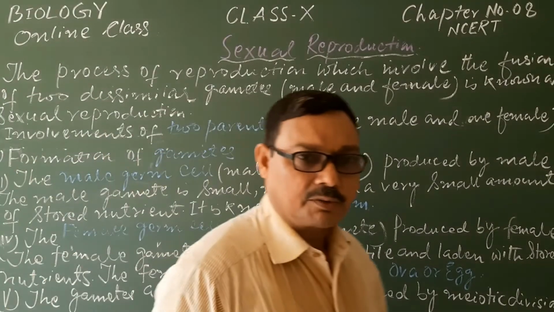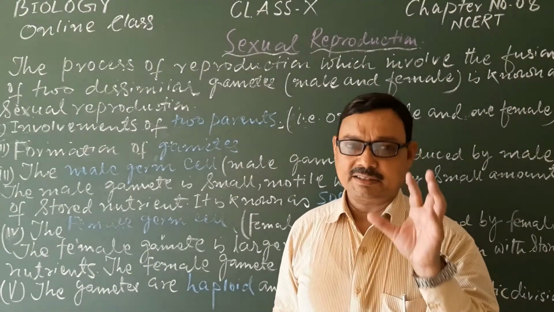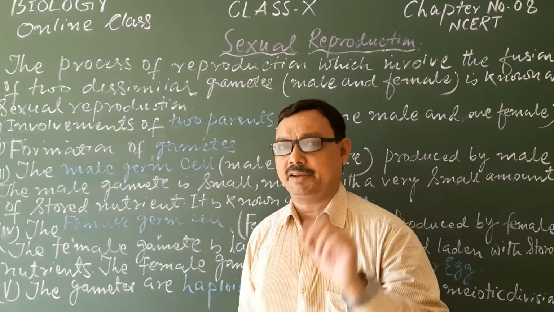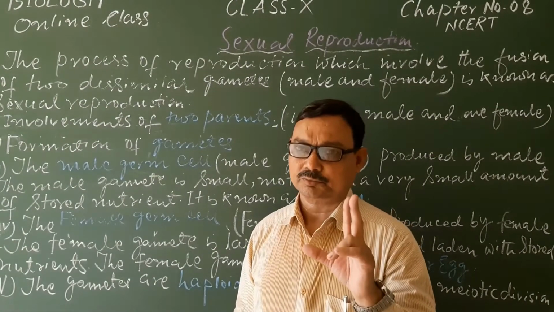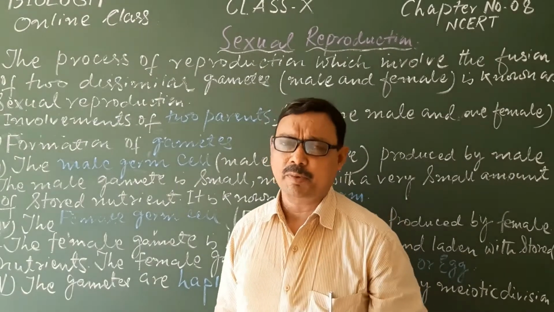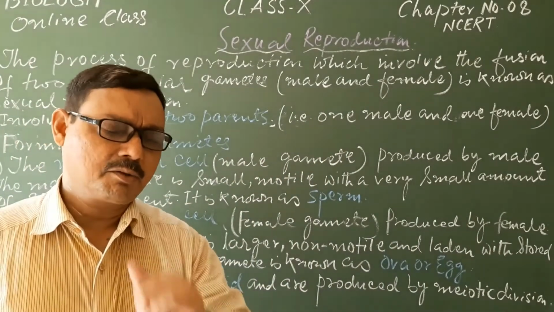During asexual reproduction, you have seen that a single parent is involved. But in sexual reproduction, two parents are involved, one male and another female.